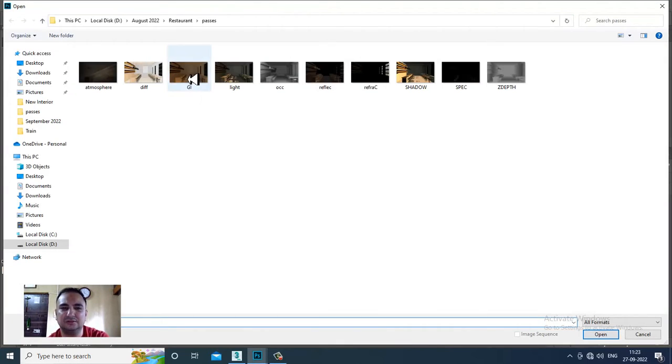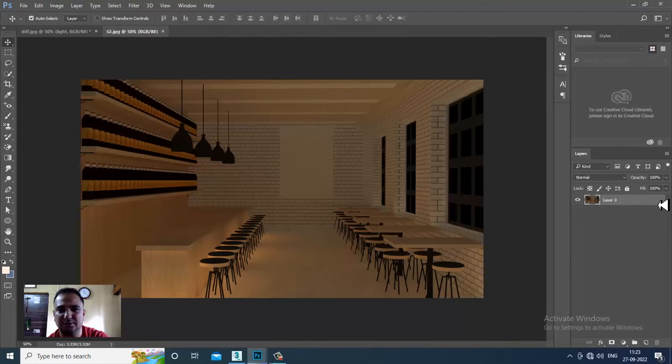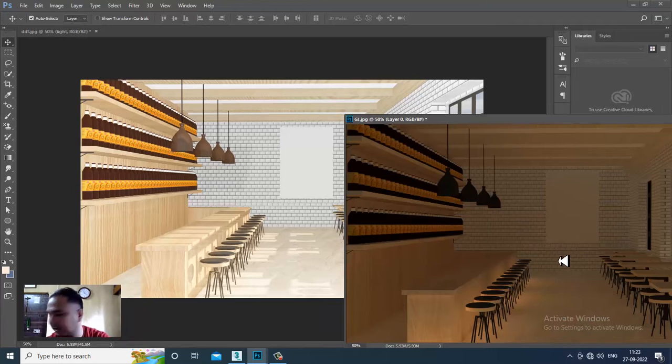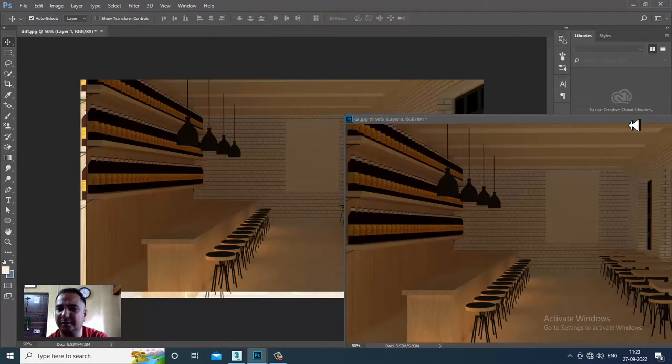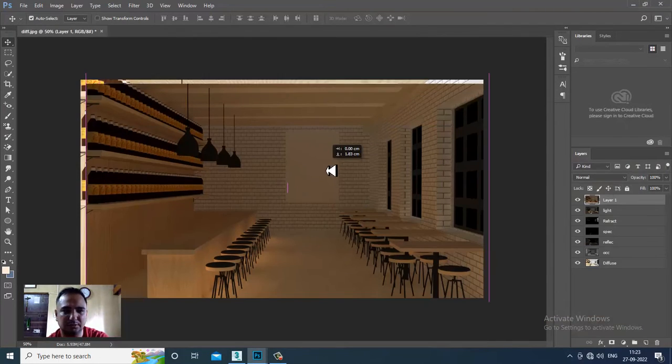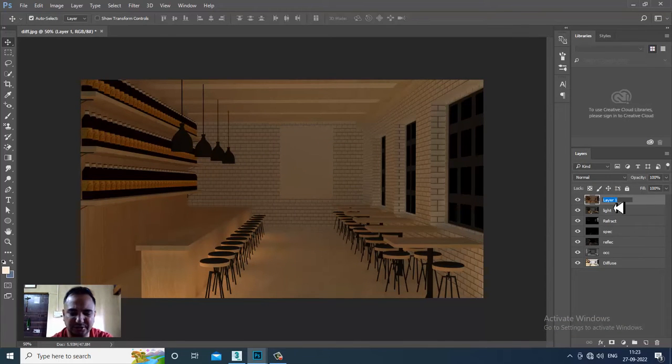We have the global illumination. That's your GI pass. So we'll be adding a GI pass over here. Let's add, we can just rename it as GI.